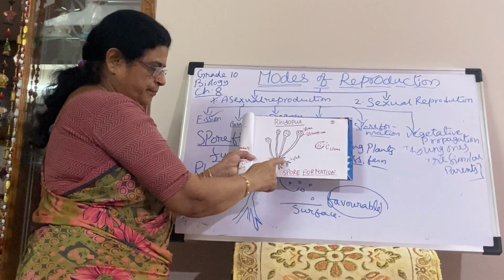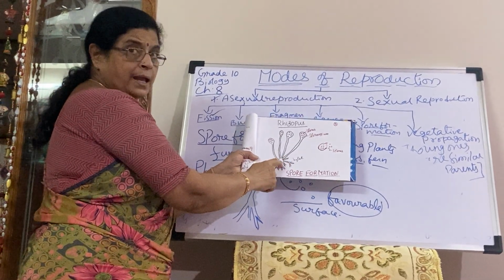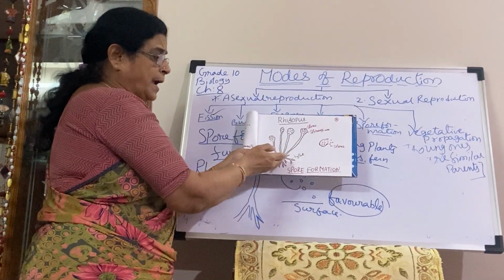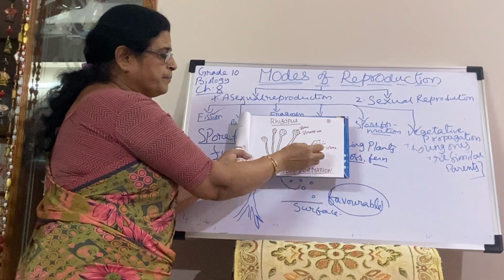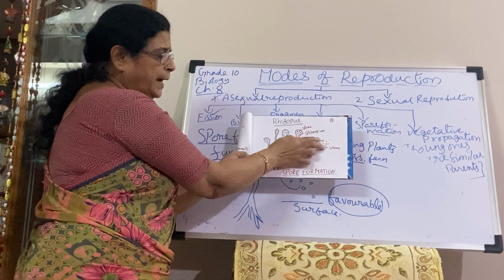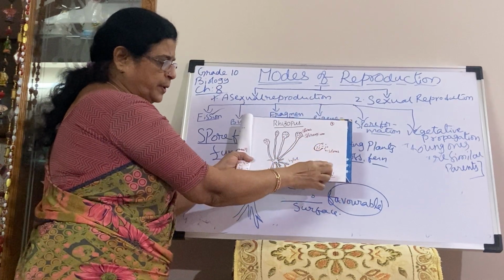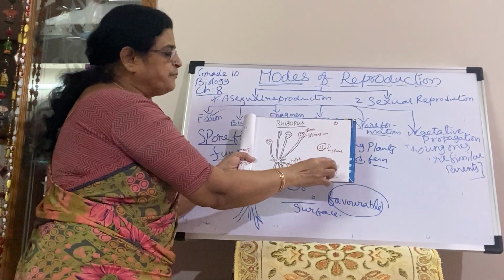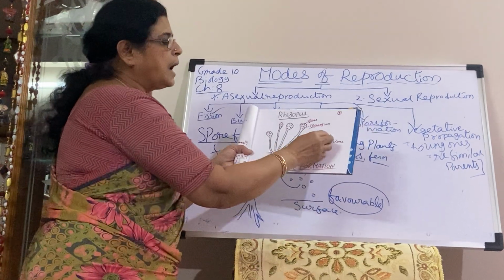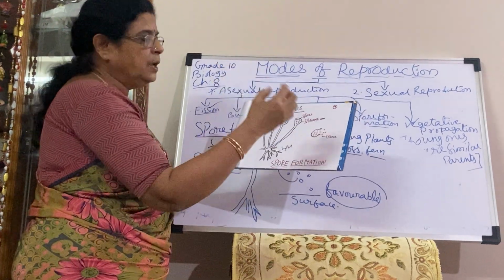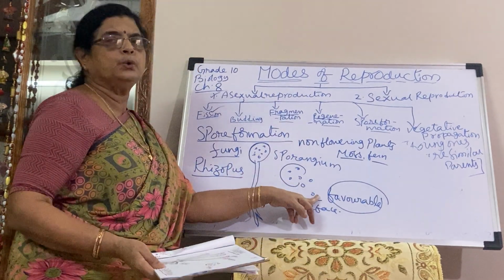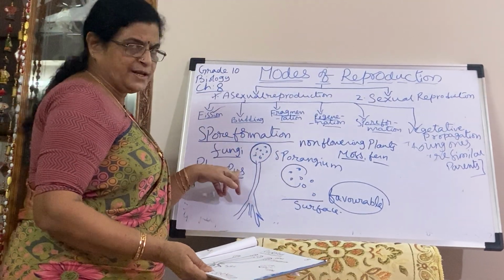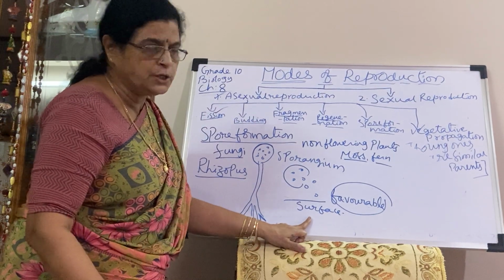These are the hyphae. Hyphae I explained in fragmentation, that is different. Here, when the conditions are mature, the sporangium breaks down and the spores are spread on the surface. Under favorable conditions, the outer layer, that is the cyst, will burst and each spore will develop into a new Rhizopus. So what are the favorable conditions here?